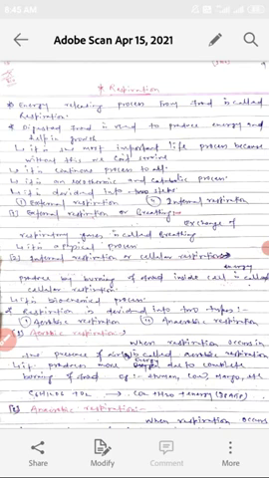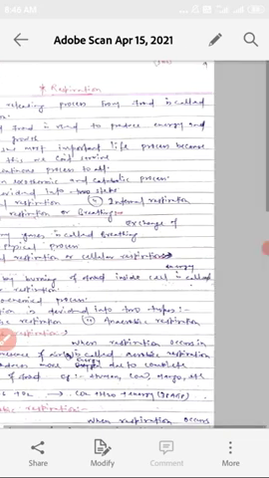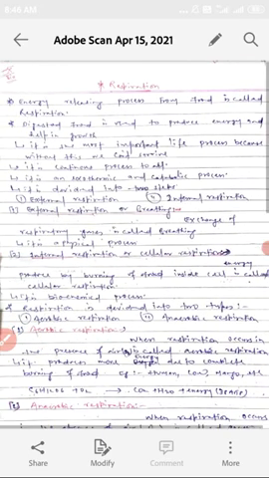Respiration is divided into two types, external respiration and internal respiration. External respiration means breathing. Exchange of respiratory gases is called breathing. It is a physical process. Internal respiration or cellular respiration: energy produced by burning of food inside the cell is called respiration or internal respiration. It is a biochemical process.